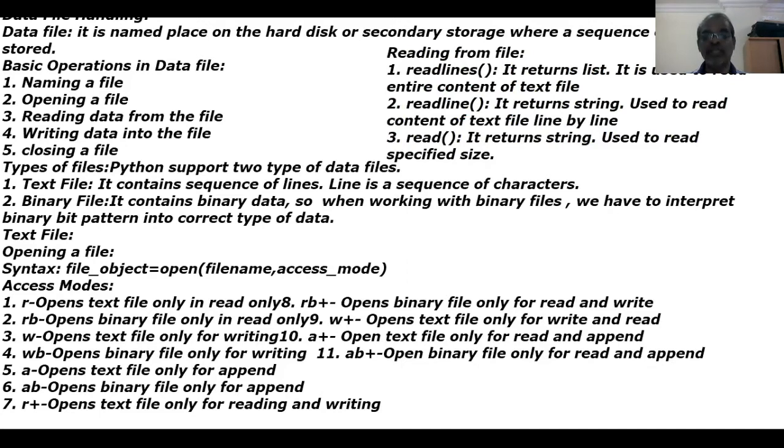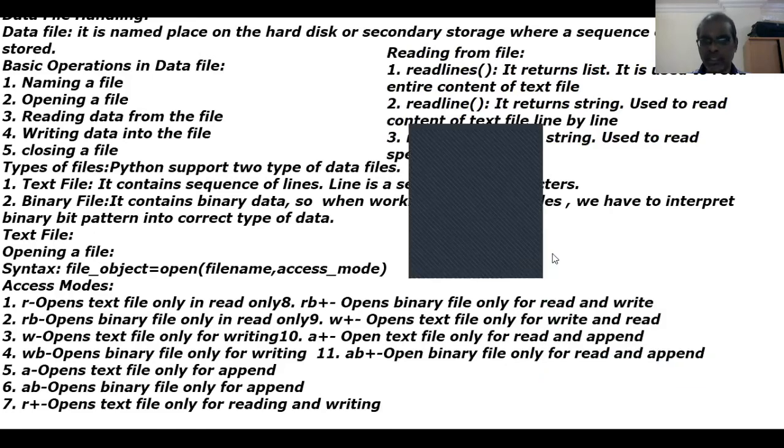Before that, we need one data file, that is a text file. I would like to create one normal text file. We can use Notepad to create a normal text file. You know how to create a normal text file.